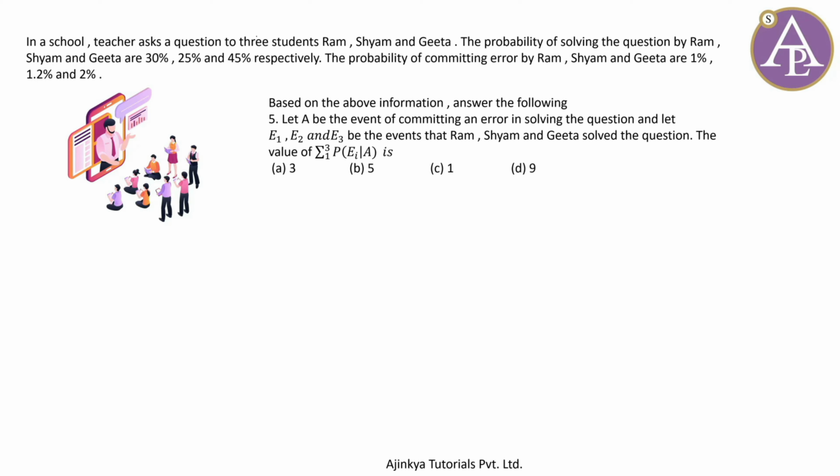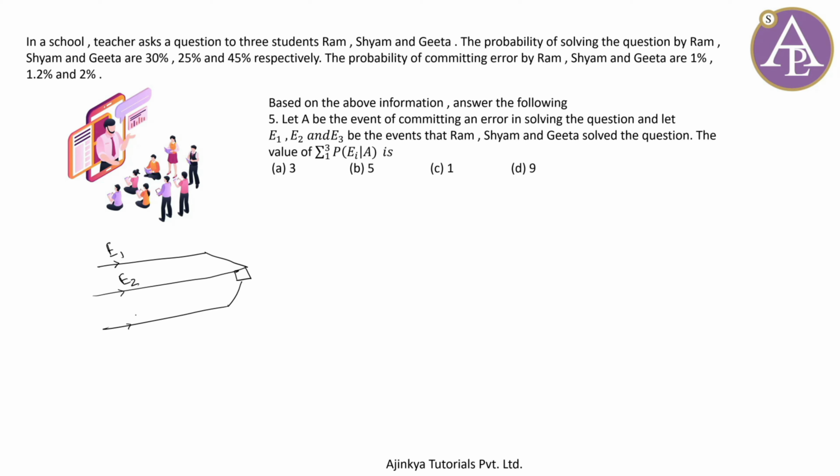And the last question. Let A be the event of committing an error in solving the question, and let E1, E2 and E3 be the events that Ram, Shyam and Geeta solved the question. Then the value of summation of 1 to 3 P of EI given A is, well, that again from my perspective is quite easy, क्योंकि मैं आप लोगों को सेम अपना डायग्राम अप्रोच बताने वाला हूँ. So let's use that. फिर से सेम डायग्राम, काफ़ी फास्ट सॉल्व होते हैं इससे क्वेश्चंस, और वो भी कंडीशनल प्रोबेबिलिटी, लॉ ऑफ टोटल प्रोबेबिलिटी, बेस थ्योरम, इसके तो काफ़ी फास्ट होते हैं.